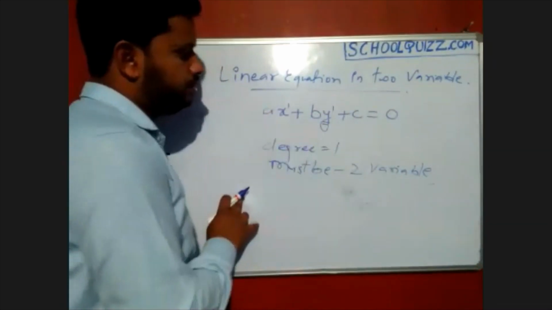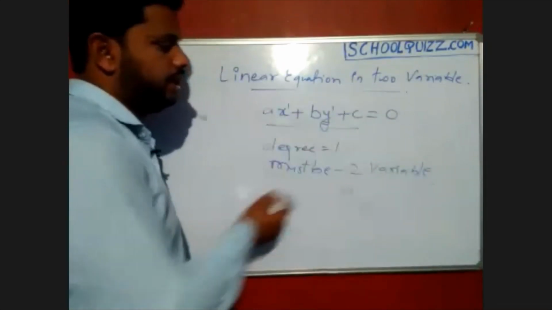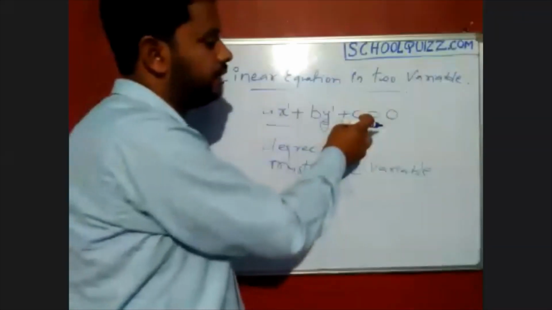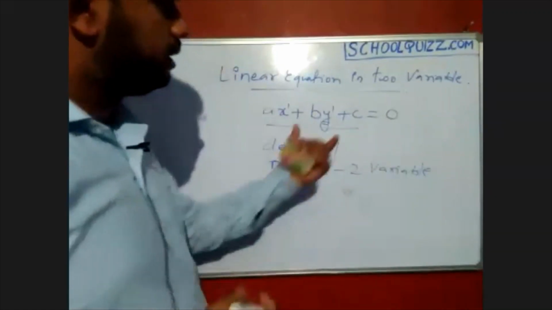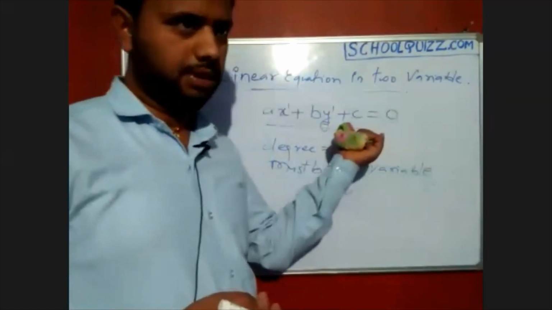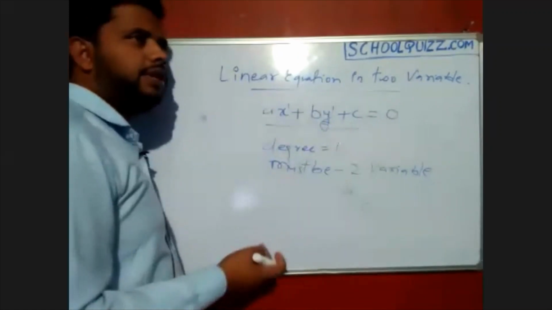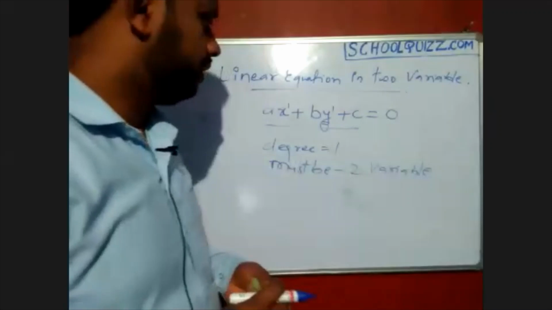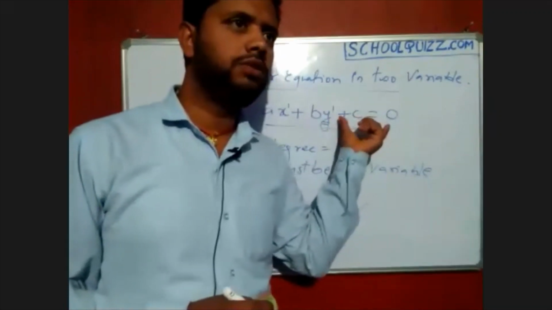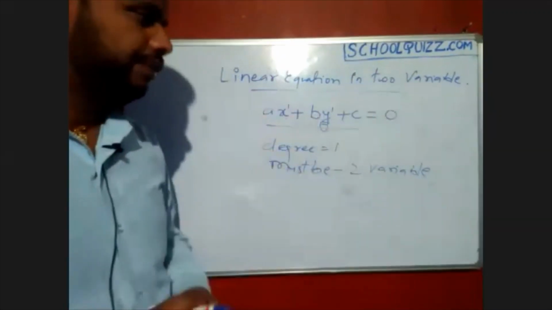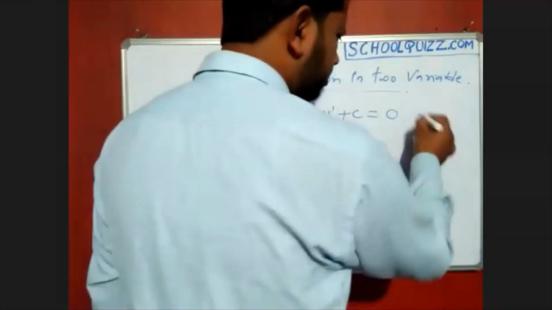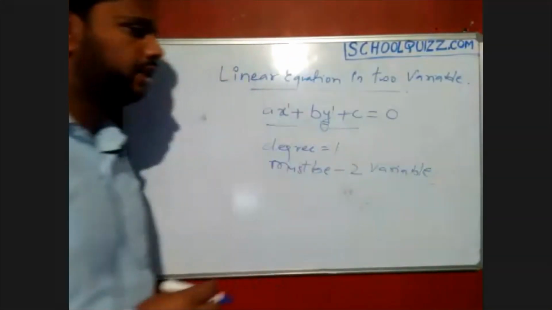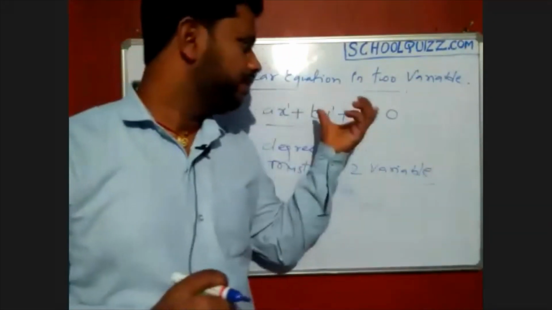The power of x is 1 here, and the power of y is also 1 here. Where there is no variable, we can't see the degree. The degree of constant terms is called 0-degree polynomials, and we already learned this in polynomials. If your topic is not clear, maybe our next topic will be polynomials, so we can complete our algebra altogether. 20 marks are there in algebra, so we will cover all the chapters from algebra.